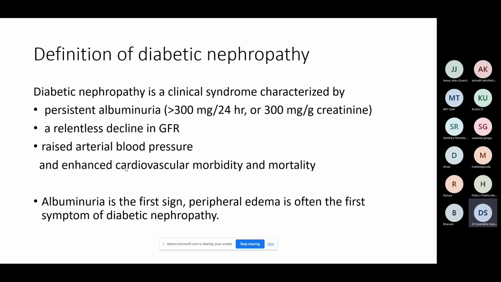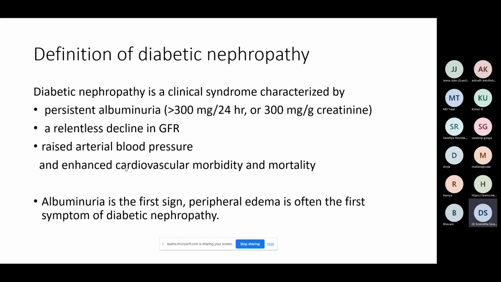If you calculate an eGFR by whichever formula, the bedside Cockcroft-Gault formula, or you can use a CKD-EPI formula, either one, there should be a decline in GFR associated with it.